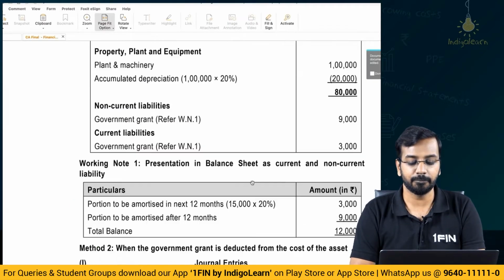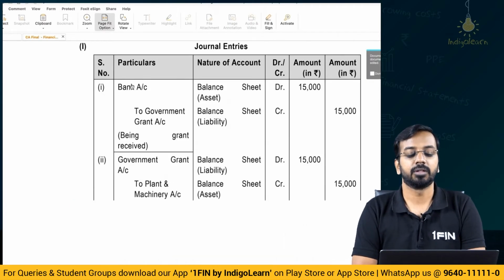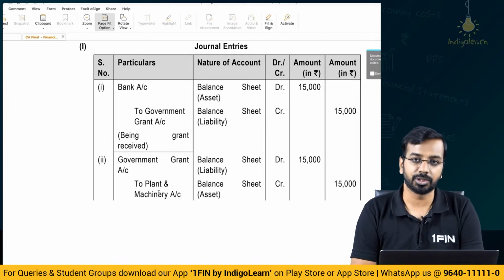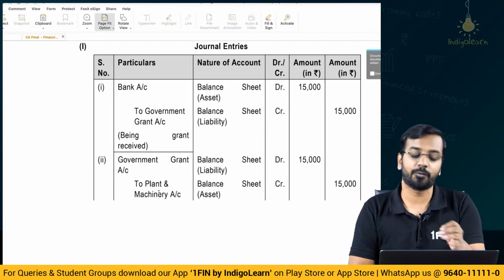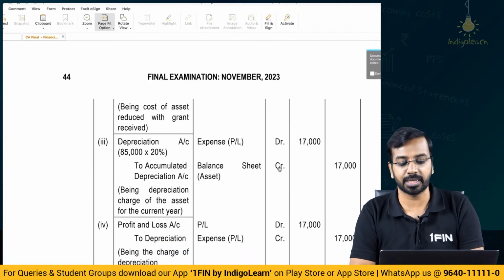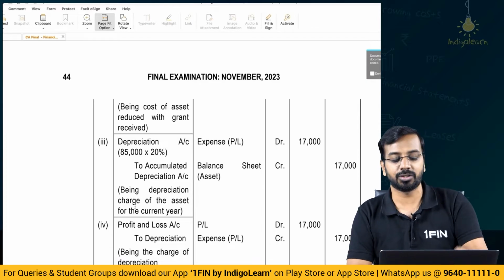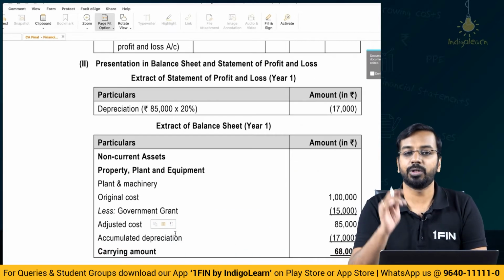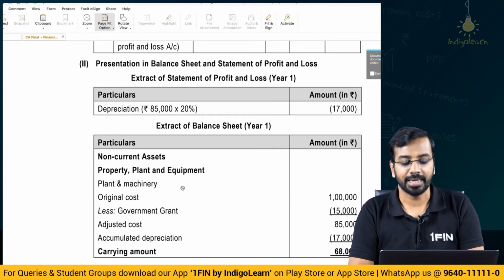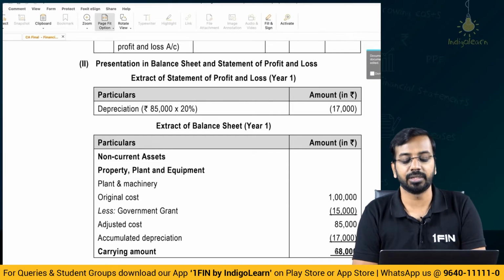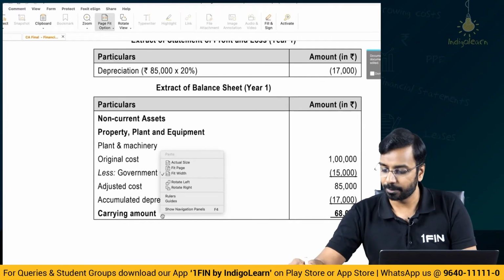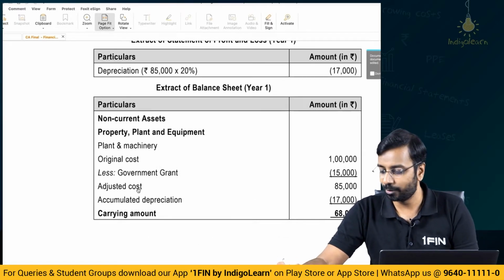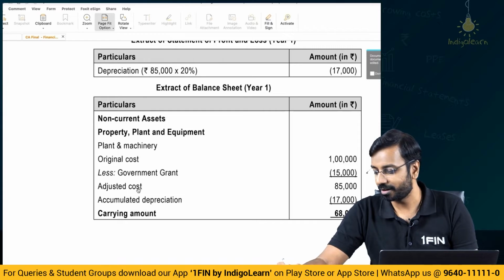Okay. Now, in the second method, directly you reduce the government grant that you have received from the plant and machinery. 1 lakh minus 15,000, 85,000 becomes the cost of plant and machinery, and 85,000 into 20% is the depreciation 17,000. That depreciation you transfer to P&L. In the P&L statement, you will have only depreciation expense 17,000. In the balance sheet, plant and machinery, the cost 85,000 minus depreciation 17,000, carrying amount is 68,000. No deferred grant account as a liability, right? Simple and straightforward. Generally, don't expect such kind of direct questions in the examination.